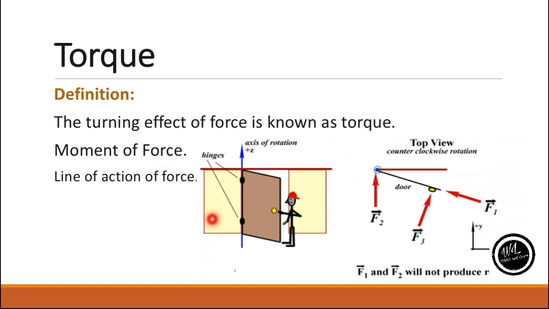Let's see an example here. If we are opening or closing the door at its handle about its hinge or axis of rotation, this is all because of the turning effect of force. This is the hinge and this is the handle. The line at which the force acts is known as line of action of force. So this line here is the line of action of force. This is the axis of rotation or hinge.